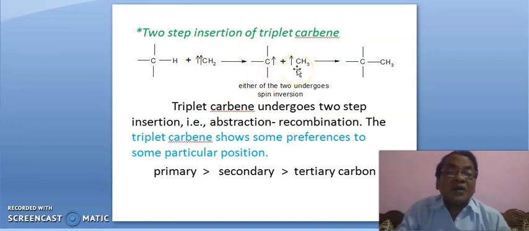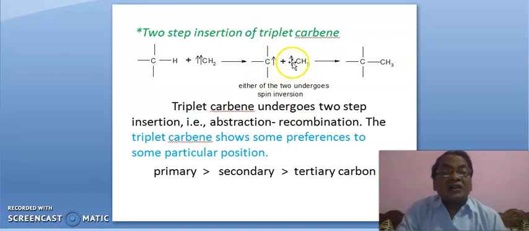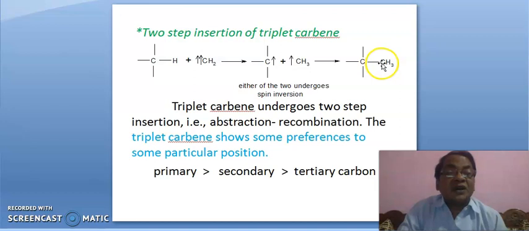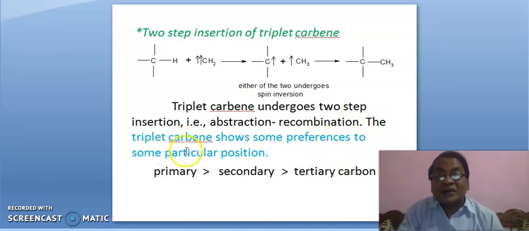Now either this or this electron undergoes inversion, leading to bonding between this carbon, leading to this product. And so it is necessary to write here that triplet carbene shows some preference for particular positions: primary position, then secondary position, then tertiary position.